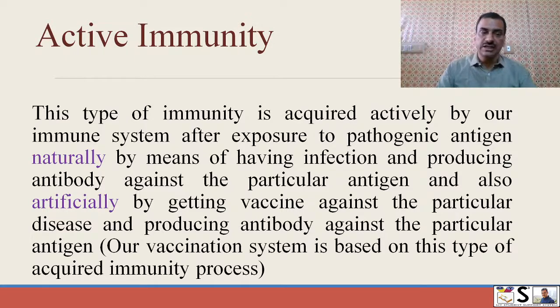and it can be generated artificially by giving vaccines, and this is specific for a particular disease. We are waiting for a vaccine for corona, but still we have a lot of vaccines, like measles, tuberculosis and a lot of diseases. Our vaccination system depends on this type of immunity.